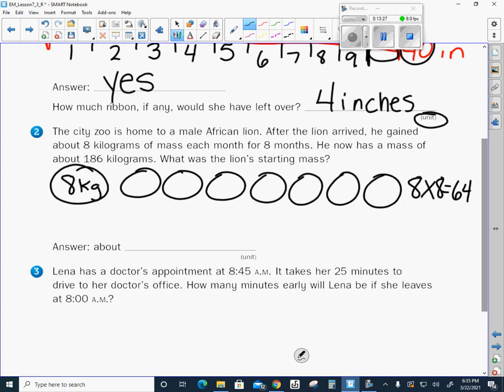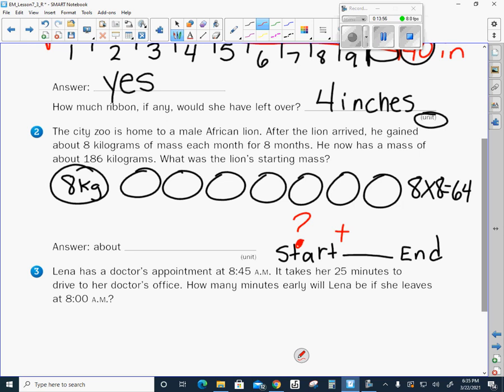It's kind of like one of those start, change, end. That reminds me of a start, change, end diagram, doesn't it to you? So I started with something, something happened to it, and then I ended with something else. So what was his starting mass? That's what I'm trying to find out. I don't know what he started with. But something happened to his weight. What happened? He was gaining, right?